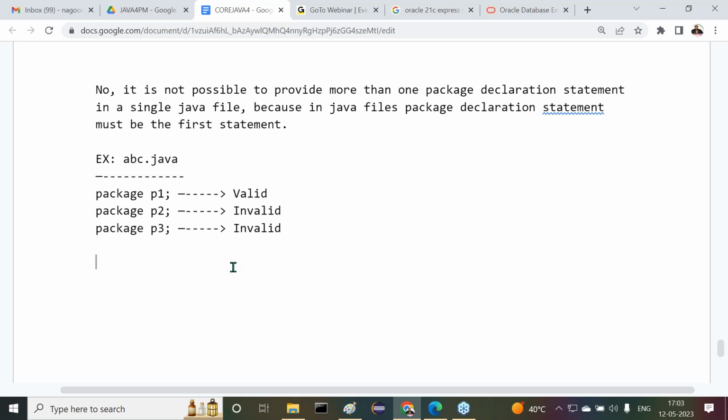Next class onwards, we are going to start how to install Java software and how to execute the first application. Steps to prepare the first Java application content. From that point onwards, we are going to start practicals clearly. That's all, guys.